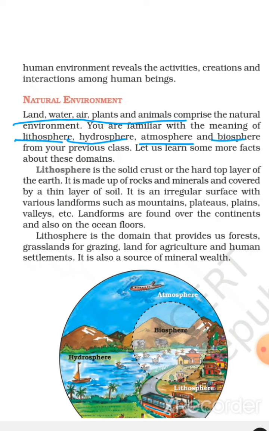Lithosphere. Lithosphere is a solid crust, the hard top layer of the earth. It is made up of rocks and materials and covered with a thin layer of soil. It is an irregular surface with various landforms such as mountains, plateaus, plains, valleys, etc.